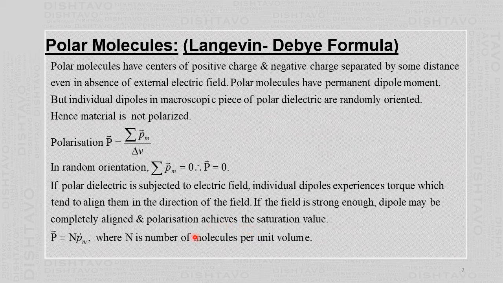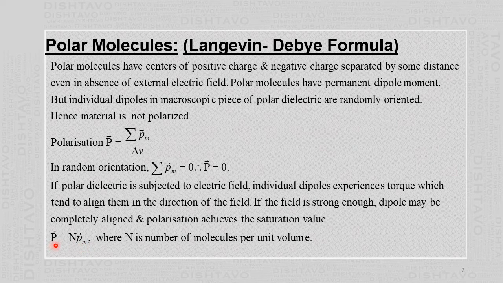Then in this case, since each and every molecule has the same magnitude of the dipole moment, and now they are also in the same direction, and if capital N is the number of molecules per unit volume, then the total number of molecules into the dipole moment of one molecule divided by volume gives the number of molecules per unit volume into the dipole moment of one molecule.